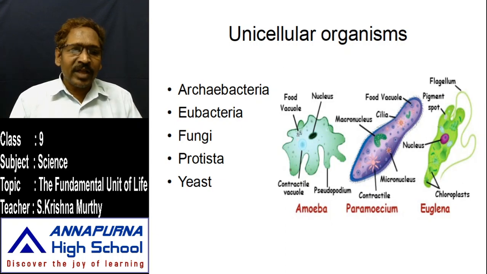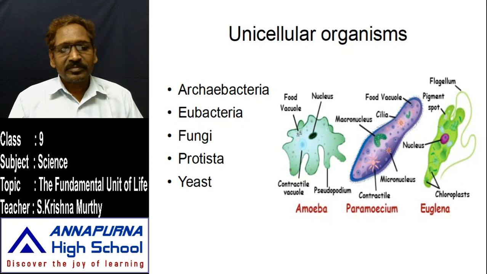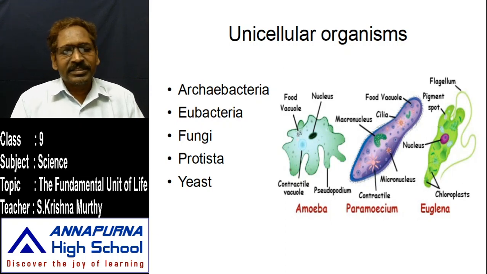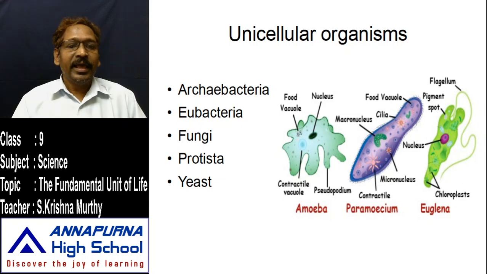In earlier classes we learnt how these unicellular organisms have been surviving for millions of years without any definite organ structures. Unicellular organisms may have only one or two organelles.